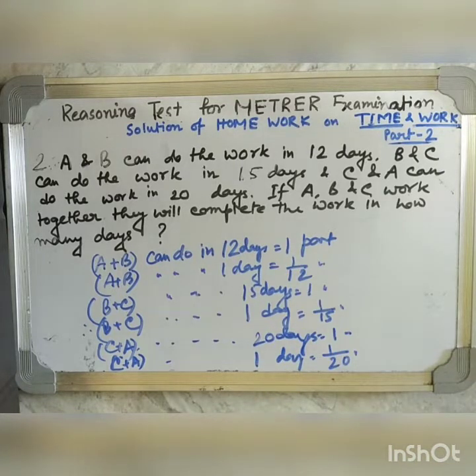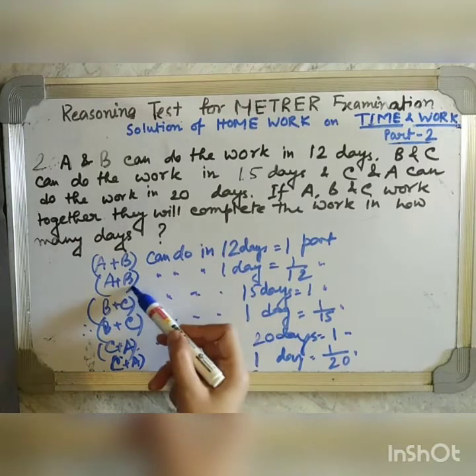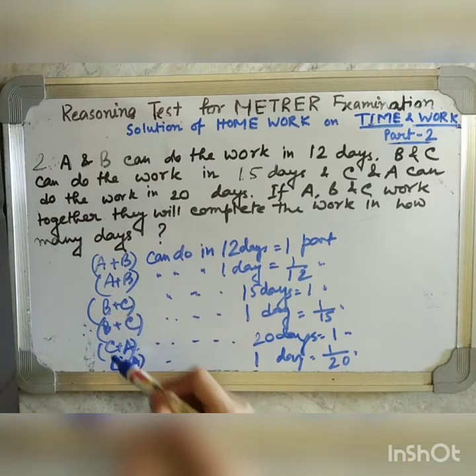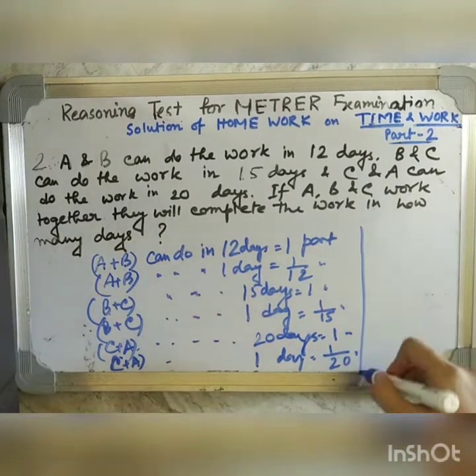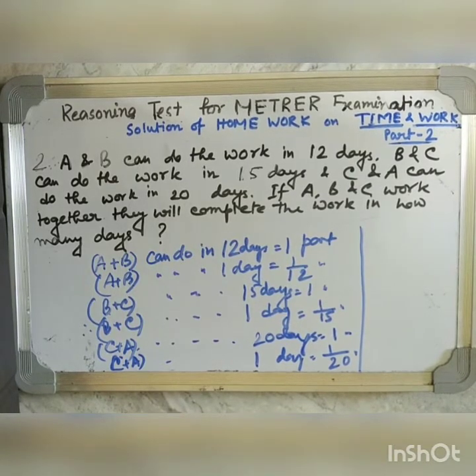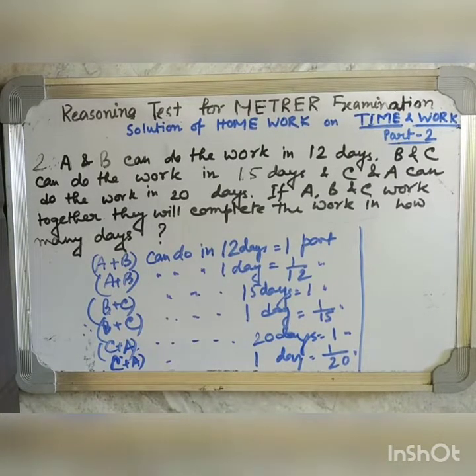Okay. Now see, A and B, here B and C, here C and A. All of these names are repeated again and again. Okay. 2 times we are getting all the names.